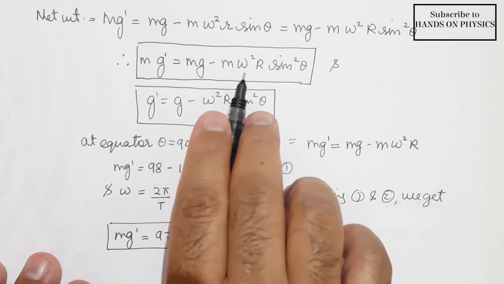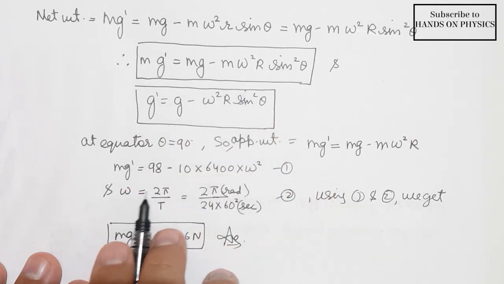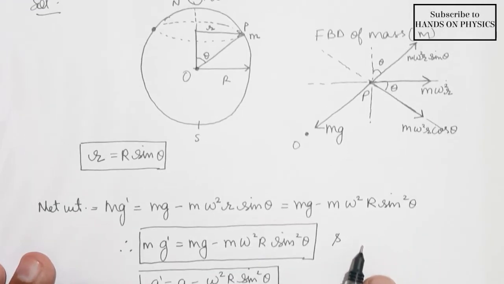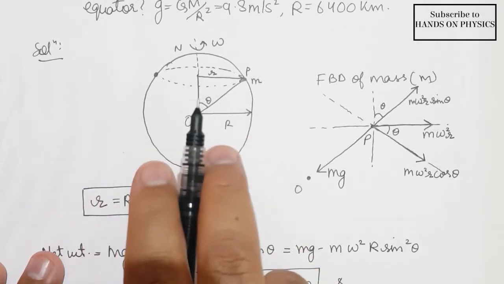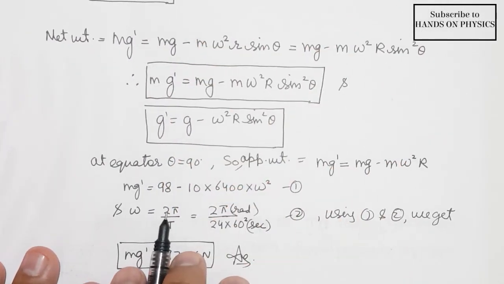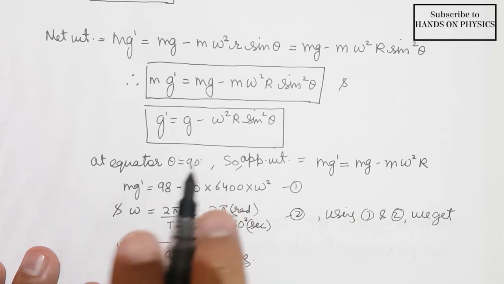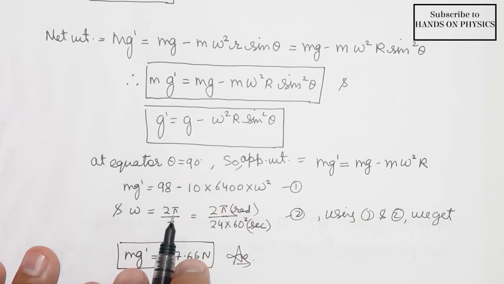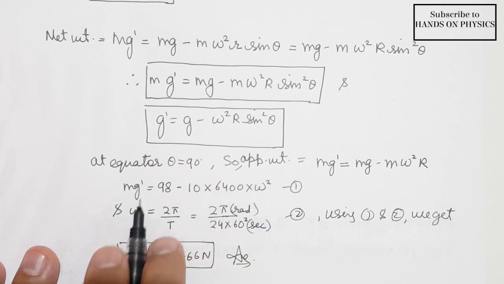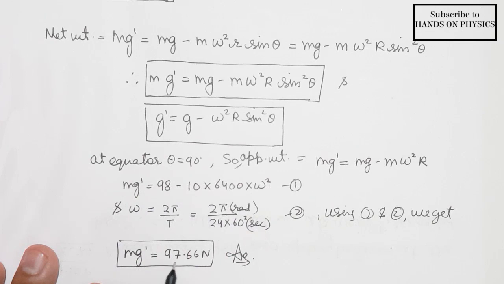So again we can easily find out the value of omega. Angular velocity is equal to angular displacement upon time. Because we are talking about earth's angular velocity, we use the relation 2 pi radians upon total time, because it's a circular motion and it is doing 2 pi radians in 24 hours. So total time in seconds will be 24 into 60 square. Putting the values, when we solve this, we'll get the value of omega, and this value of omega we have to put here. Then we will get the value of mg dash. So your final result will be 97.66 newtons.